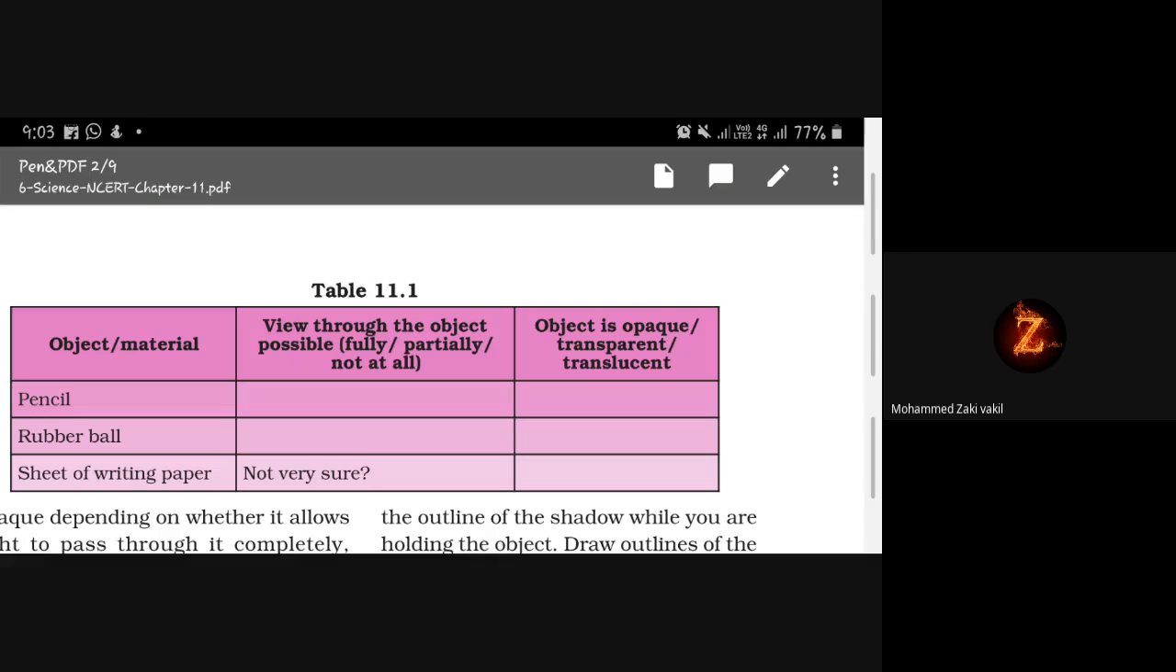Okay, opaque, yes. Now what about pencil? Pencil, opaque. Yes, what about rubber ball? Opaque. Okay, what about a sheet of paper? It's not opaque. You can see something. Sometimes, when paper is very thin, some papers are very thin, we can see something. So translucent.